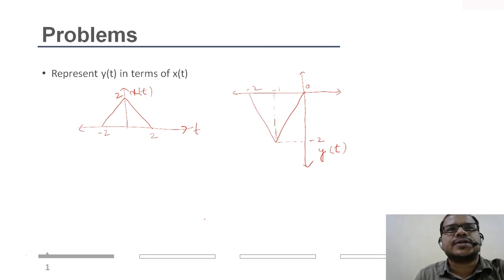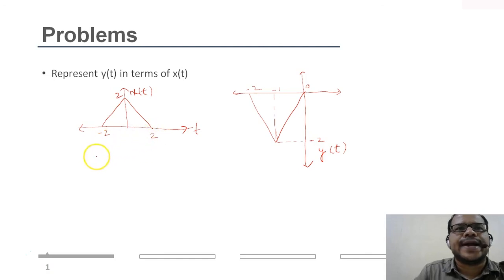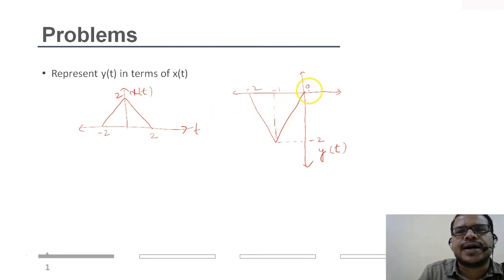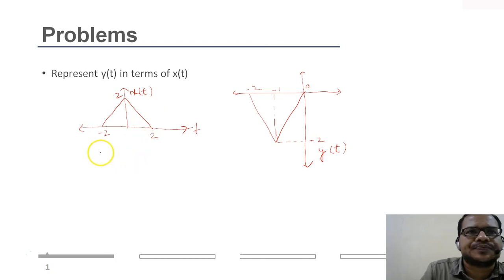Now let's take another problem. Here x of t is given to you, and the time limit is defined from -2 to 2, and it is x of t. And y of t has amplitude -2 and exists from 0 to -2. You are asked to represent y of t in terms of x of t. So let's see what operations we can perform so that we can get the original signal.